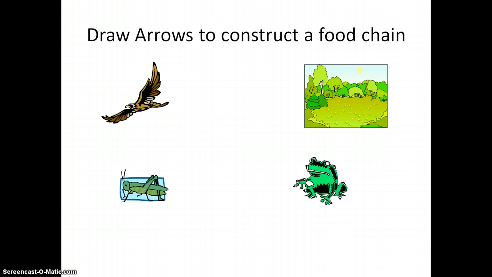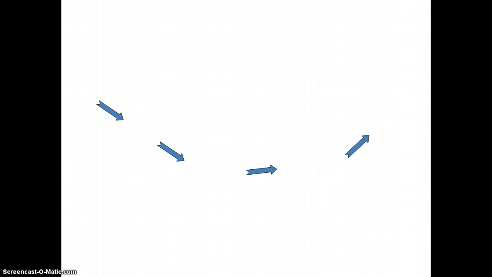So I want you to take a few minutes to see if you can construct a food chain given these 4 consumers and a producer. So what starts the food chain? What are we going to have at the top of the food chain? The sun. I hope you all said sun. That was a little trick, but I want to make sure you got it. The sun drives all food chains on Earth.